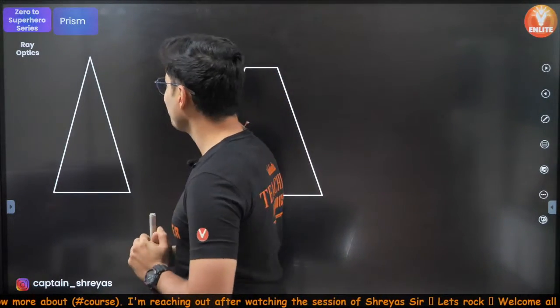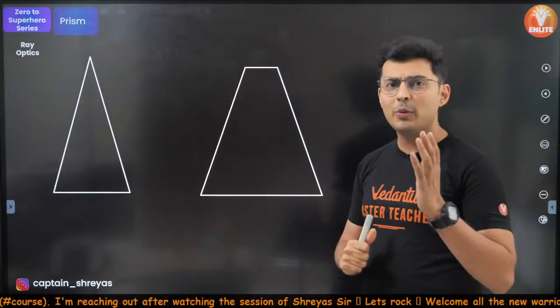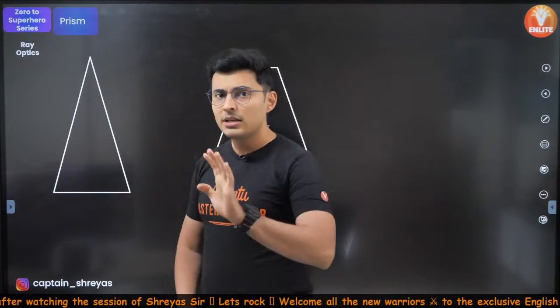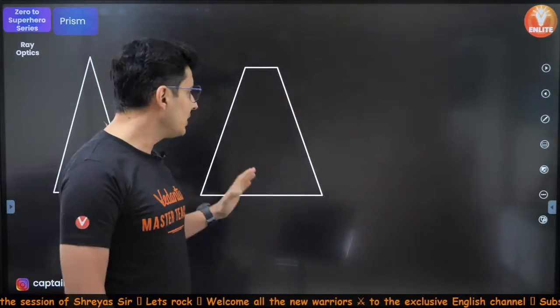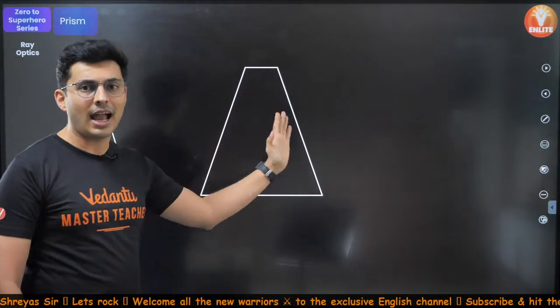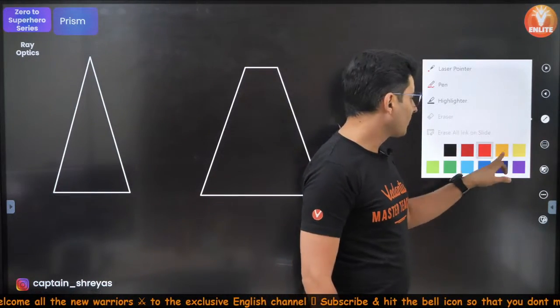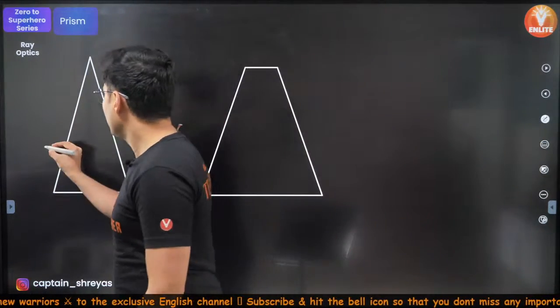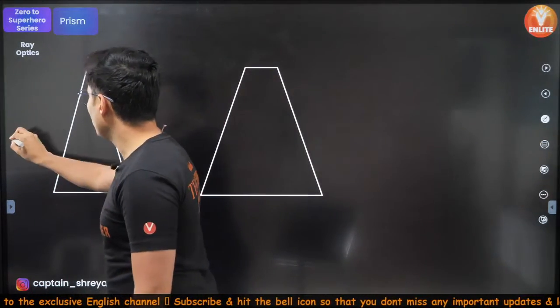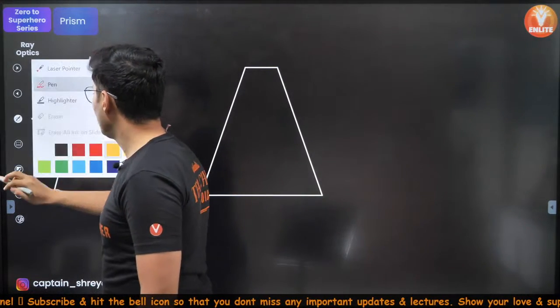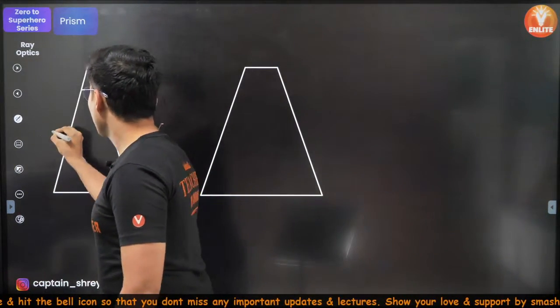Now, whenever I talk about prism, many students think that prism means it should be triangular. That's not true. Prism means it could be any two faces which are at an angle to each other, and the rays which enter the face. Let's say a ray enters here.